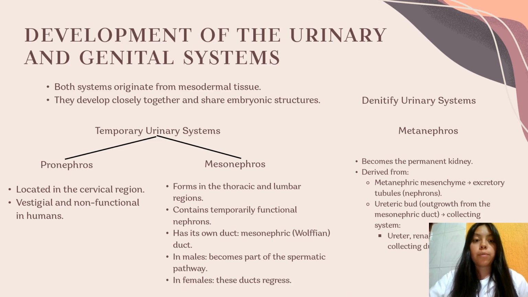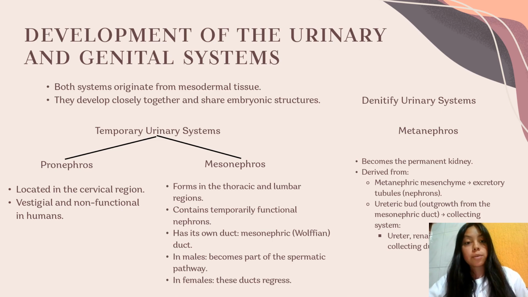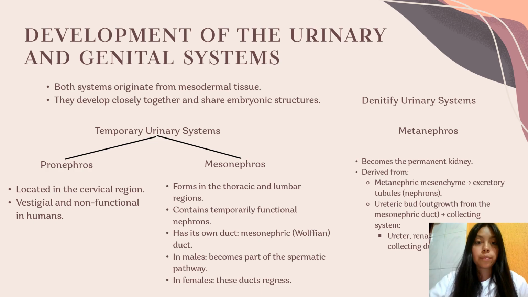There are three urinary systems that form in sequence during the development. First, the pronephros, located in the cervical region, which is vestigial and nontubular in humans. Then the mesonephros, which forms in the thoracic and lumbar areas and has temporary functional nephrons, and its own collecting duct called the mesonephric or Wolffian duct. In males, this becomes part of the reproductive system. In females, it regresses.